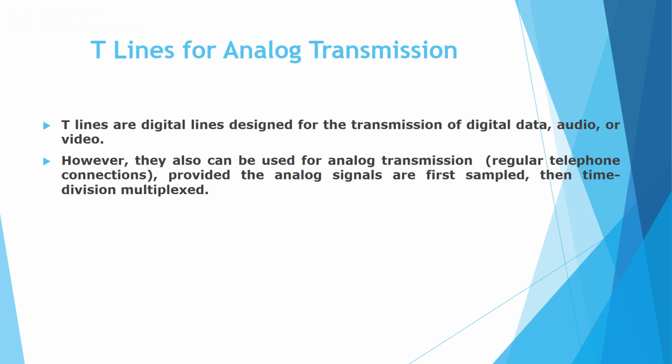However, we can also use these T lines for analog transmission. But the analog signals need to be sampled first, then we adopt the time division multiplexing concept. So we can also use analog data to implement the T lines.